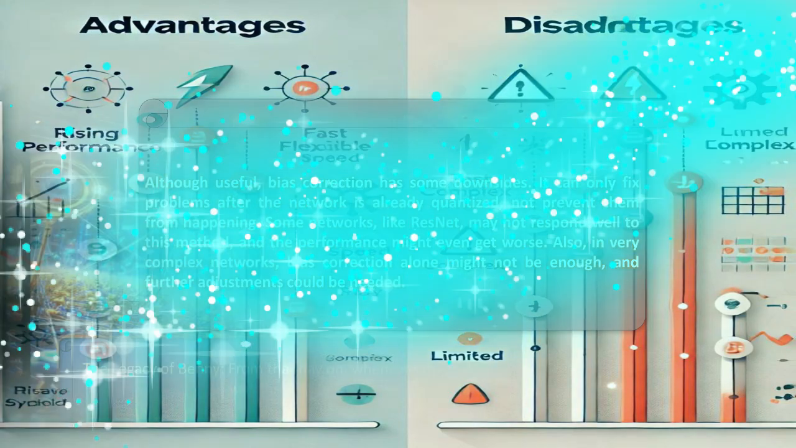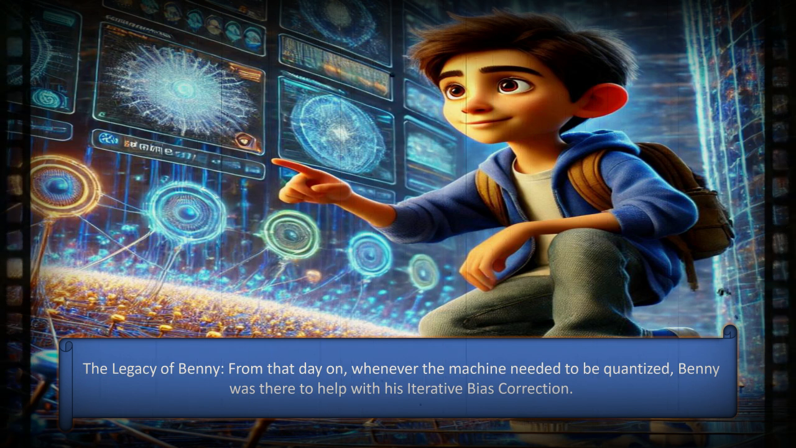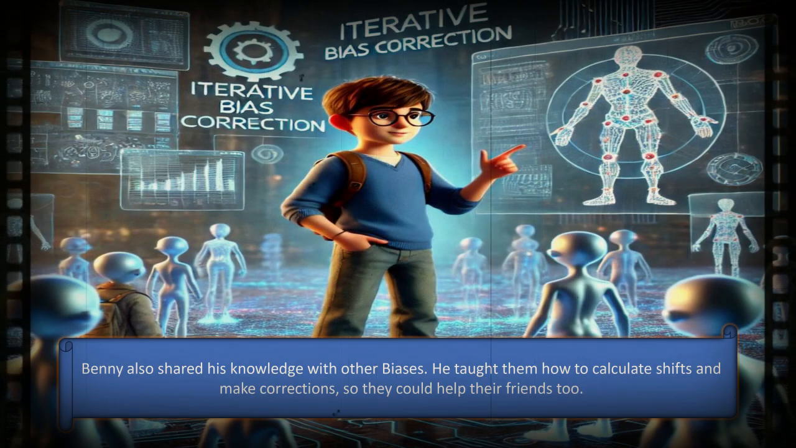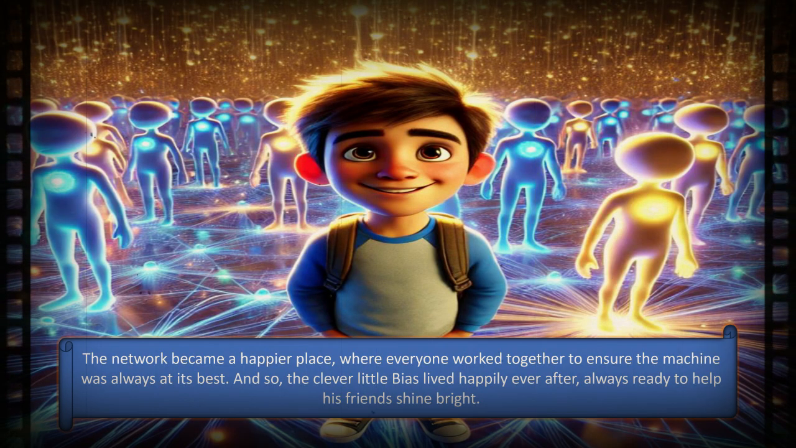their adventure. The legacy of Benny. From that day on, whenever the machine needed to be quantized, Benny was there to help with his iterative bias correction. He became a hero in the land of neural networks, proving that even a little bias could make a big difference. Benny also shared his knowledge with other biases. He taught them how to calculate shifts and make corrections so they could help their friends too. The network became a happier place where everyone worked together to ensure the machine was always at its best. And so the clever little bias lived happily ever after, always ready to help his friends shine bright.